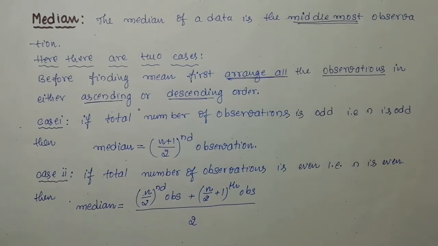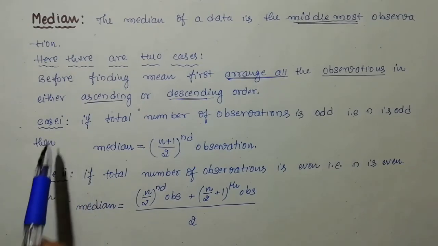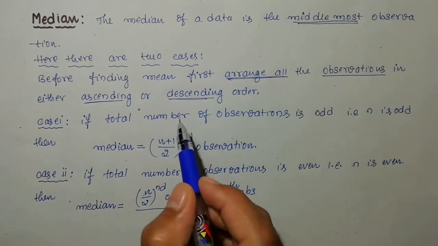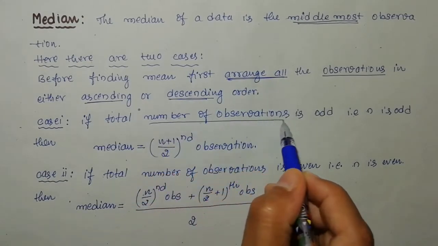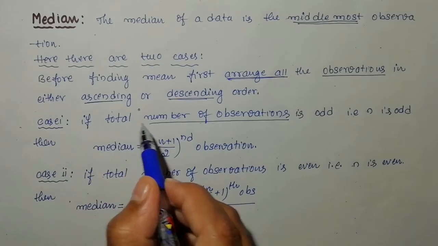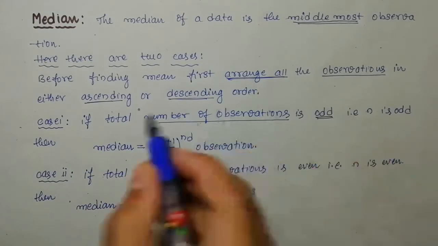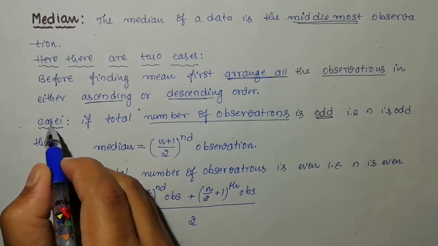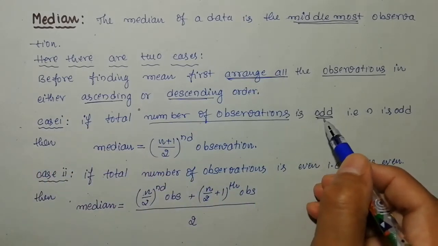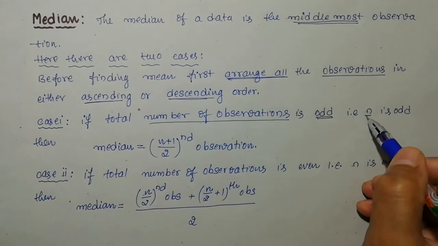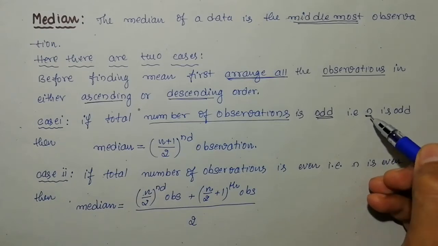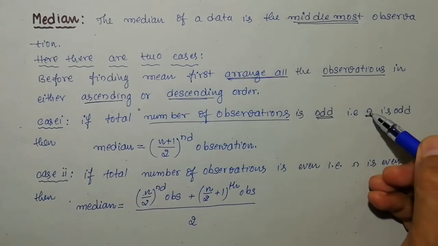That is the formula. Now look at here. Why there are two cases depends upon the number of observations. If the total number of observations is an odd number, then this is case one. The total number of observations is indicated by the letter n. So n is the letter to denote the total number of observations.